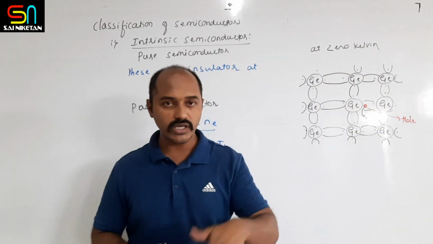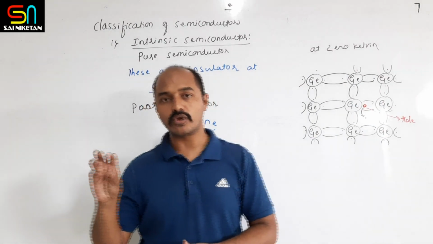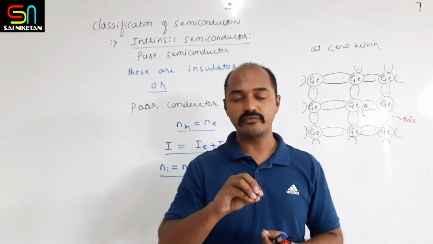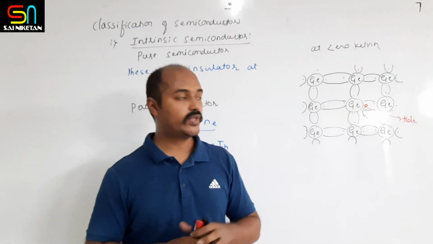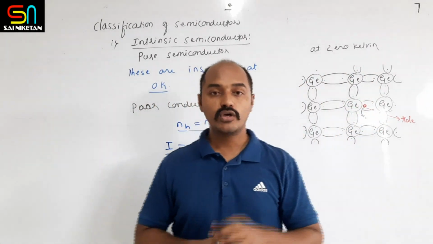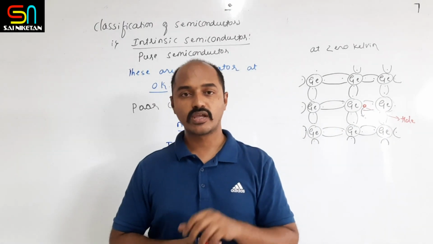As the temperature goes on increasing, some of the electrons absorb thermal energy and become free from the valence band. While getting free from the valence band, they create a vacancy in the valence band. Those vacancies in the valence band are called holes.